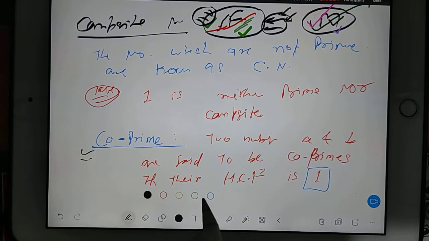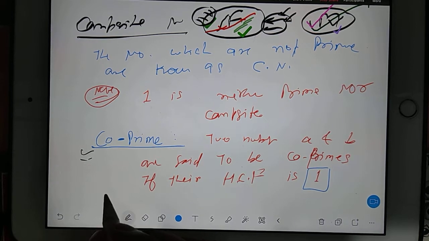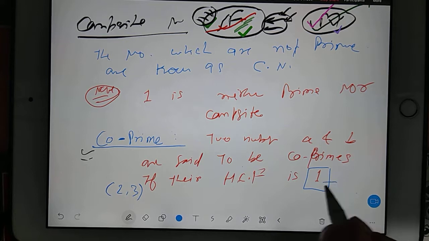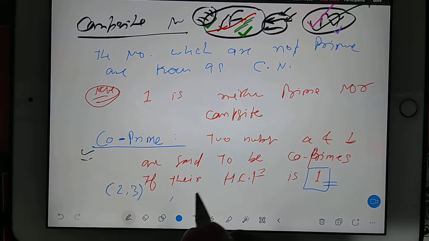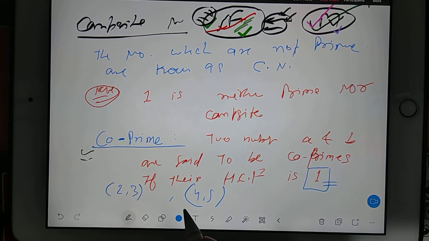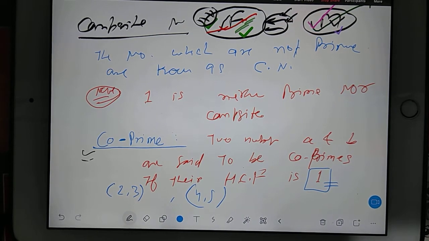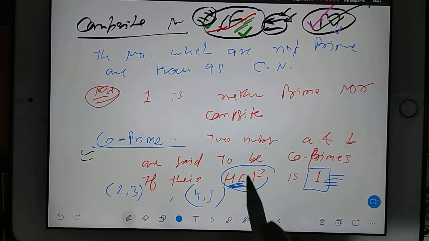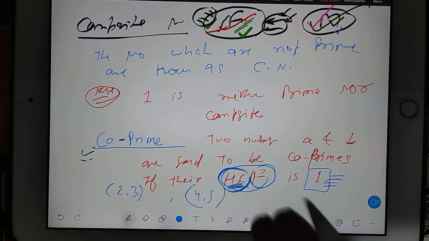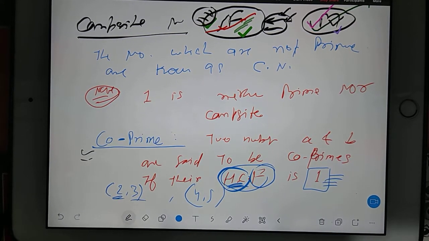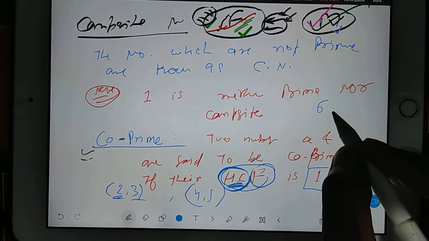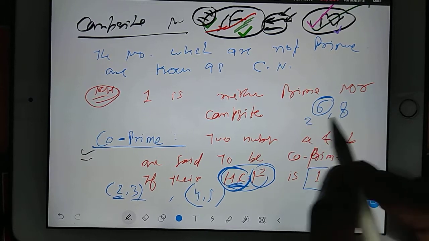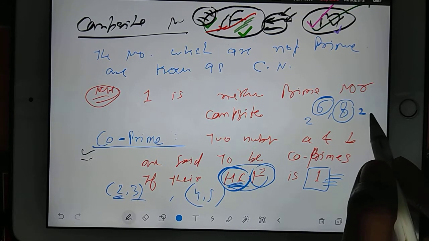Some co-primes you can see here. Just an example like 2, 3. Their HCF is 1. 4, 5. HCF is 1. Like the highest common number between them is 1. That is the meaning of highest common. What is the highest common number between 2 and 3? For example, if I give you 6 and 8. So in 6 you have 2, in 8 also you have 2.